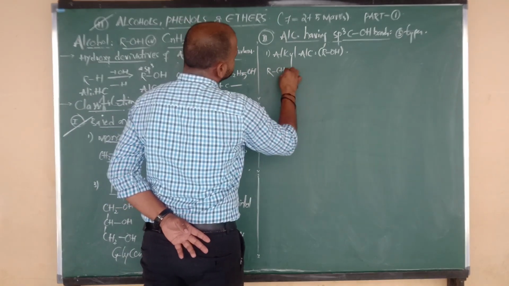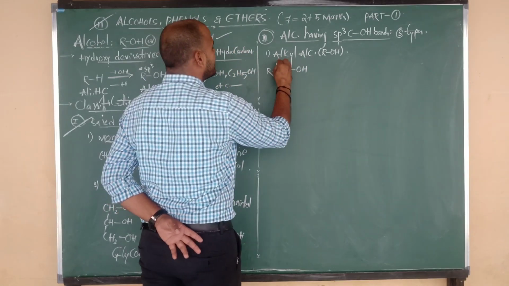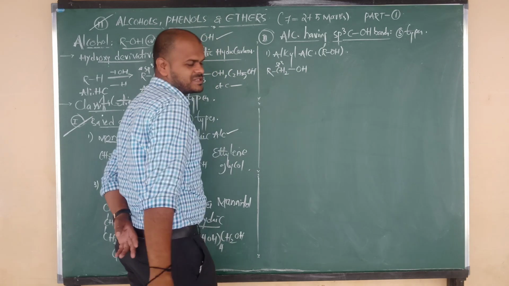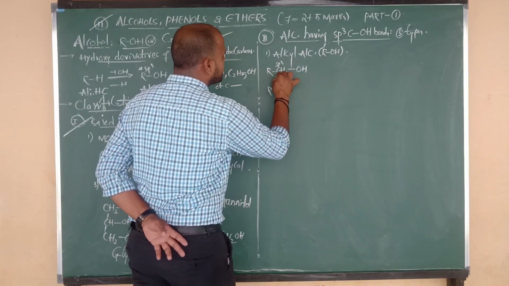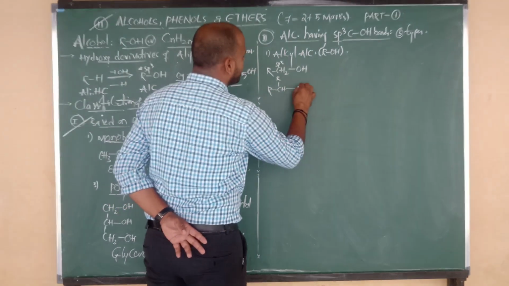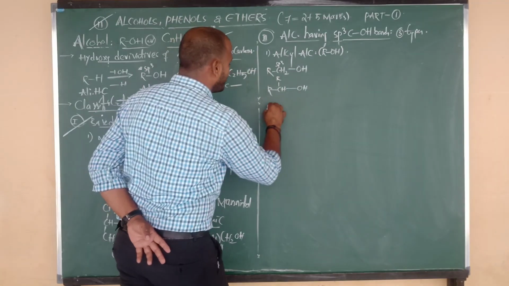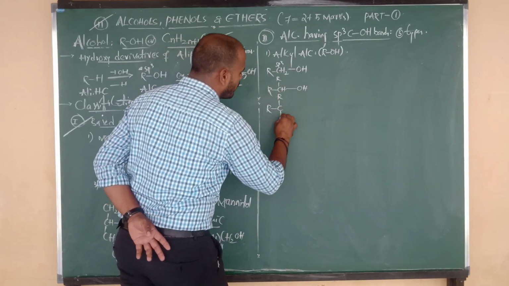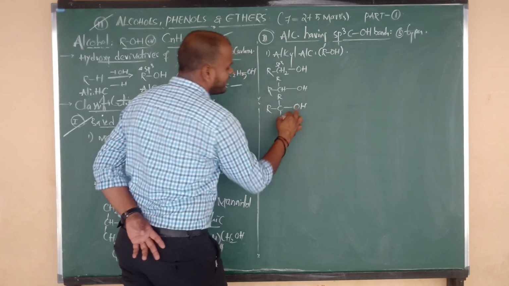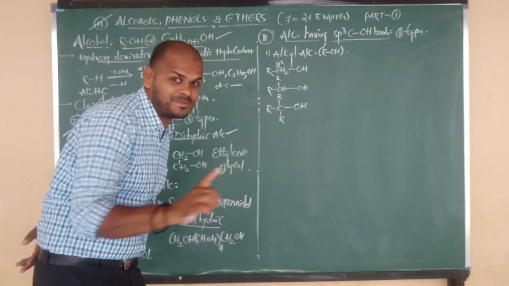R bonded to CH2, CH2 bonded to OH. The OH-connected carbon has which hybridization, beta? sp3. One more example: R bonded to CH, CH connected to one more R group, again connected to OH. Here also the carbon has sp3 hybridization. One more example I want to consider: R bonded to C, above plane R, below plane R, bonded to OH. Here also the OH-connected carbon has sp3 hybridization.